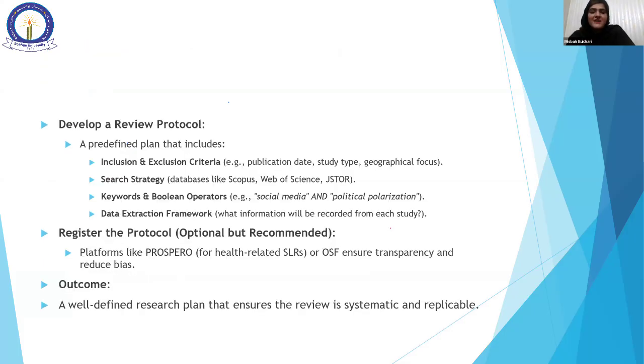So coming to the next slide, develop a review protocol. We have to review it. For example, that very title, the evil impact of social media on our psychology: publication date, geographical focus, databases like Web of Science, JSTOR, Emerald. We have to research what kind of databases have been used, where that very title has been researched. After that, keywords, we may say Boolean operators: social media and political polarization.